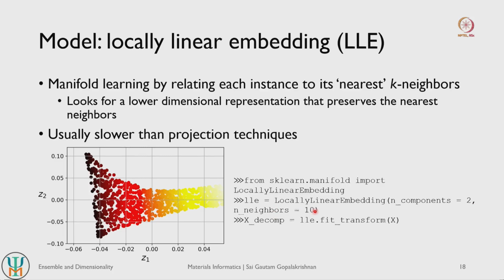The number of neighbors basically refers to the neighborhood itself. So if you give a value of 10, for each data point it will try to preserve its 10 nearest neighbors. Once you create an instance, you can then do a fit transform, similar to your PCA, to get the set of decomposed features, the final set of features.